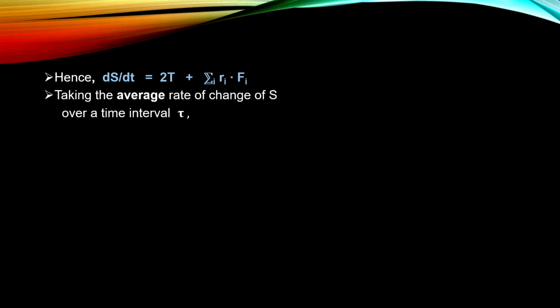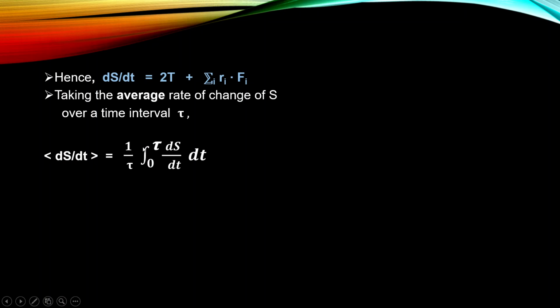Now, we'll take the average rate of change of S over a time interval tau. As I said, this virial theorem generalizes and relates various mechanical quantities for a system of n particles. So we have to take the average of this quantity that we have just found. These brackets mean the average of the quantity.